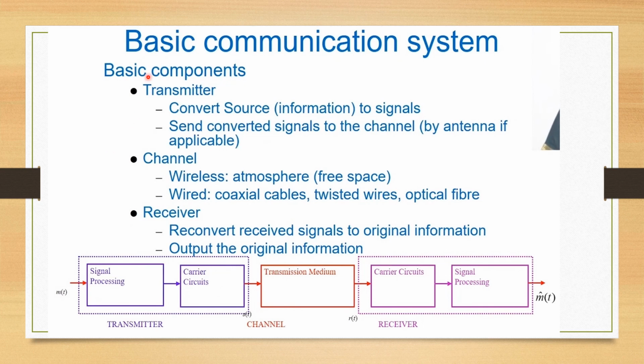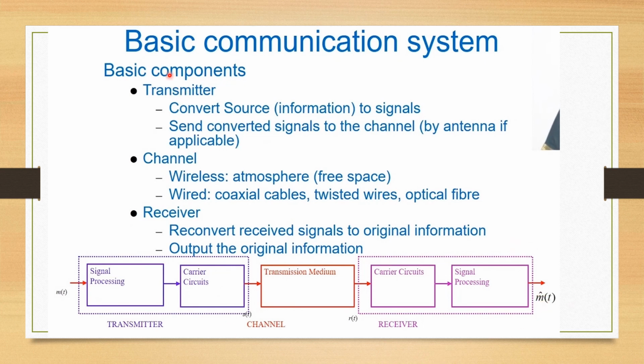Now we can see the difference between the basic communication system and the microwave communication system. First, the basic communication system. The diagram below shows the components of the basic communication system, that is transmitter, channel and receiver. m(t) is a message signal which is given to the transmitter, and m-cap(t) is a modulated signal which is received at the receiver end.